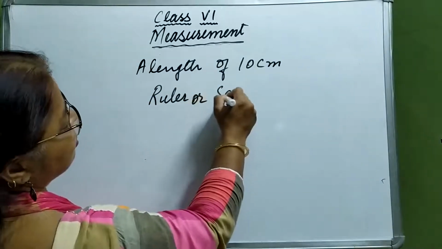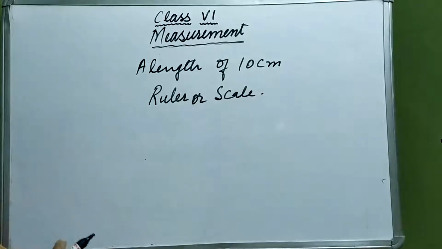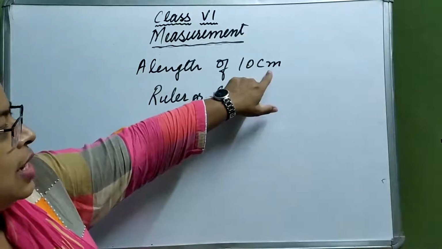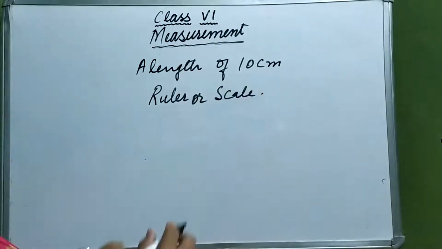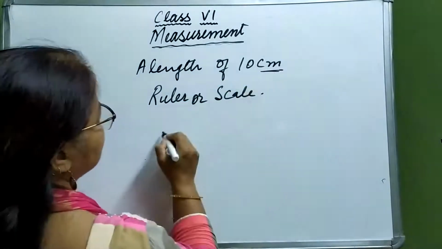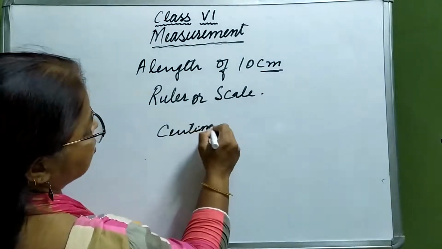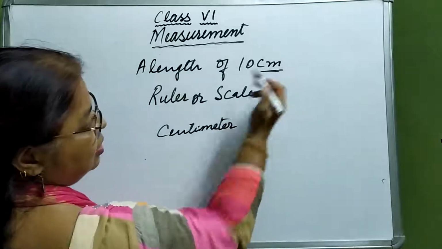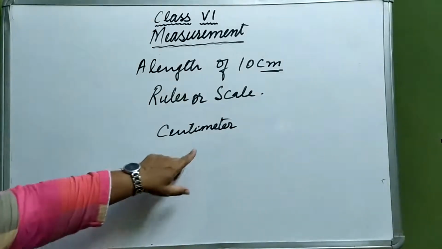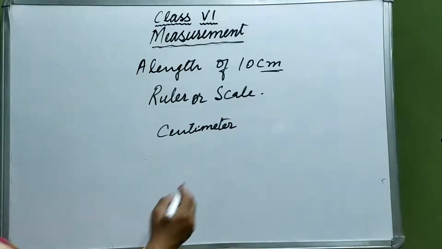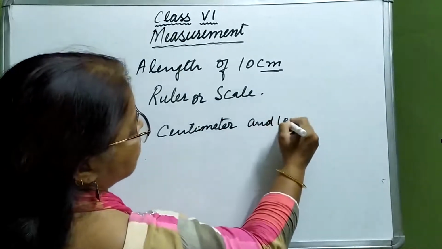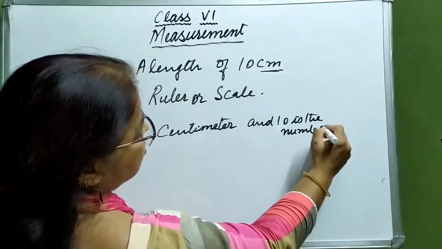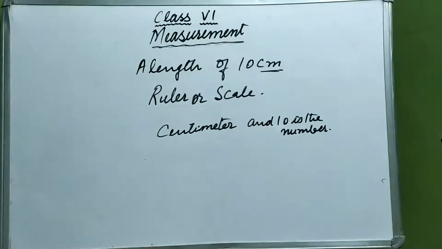or scale. Okay. So in a measurement of a quantity like 10 centimeter, centimeter is the unit. The word is centimeter and cm is the abbreviated form. Centimeter is the unit and 10 is the number. So what do we say?